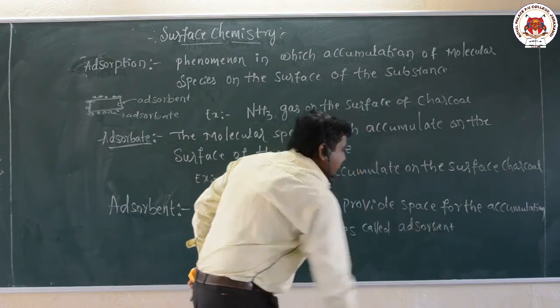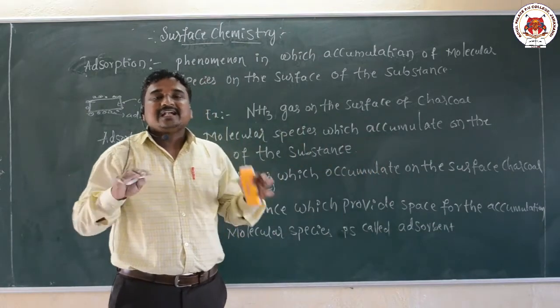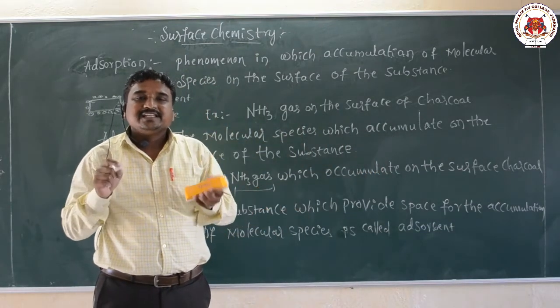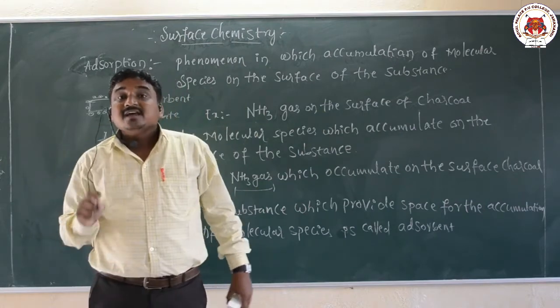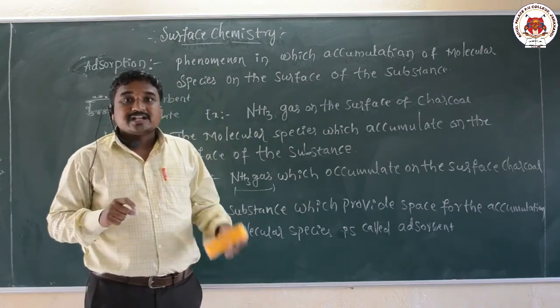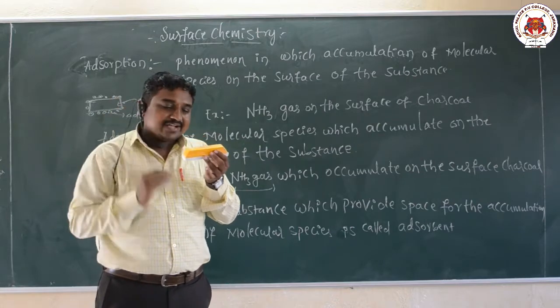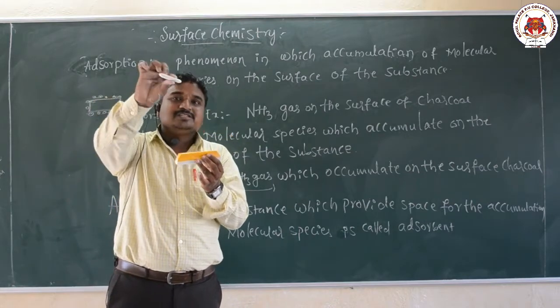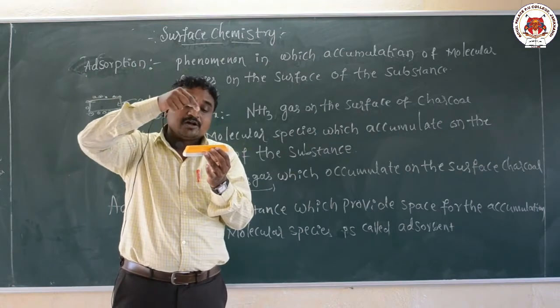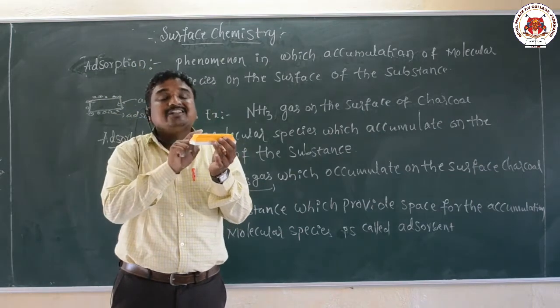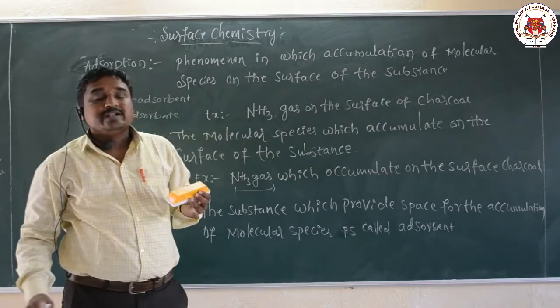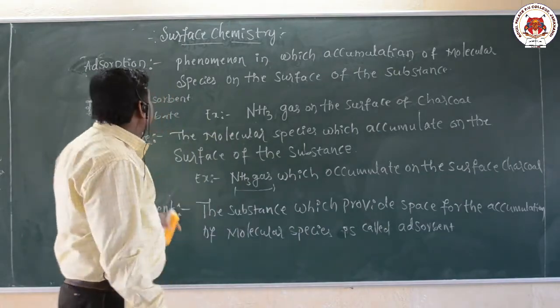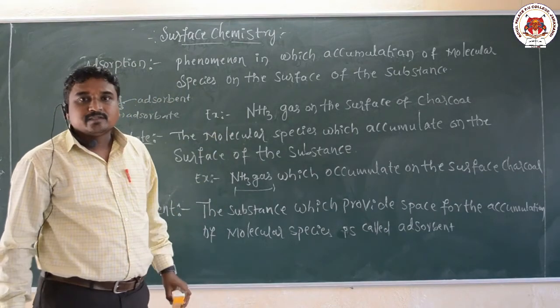So dear students, adsorbate and adsorbent are a part of the adsorption process. Adsorption is defined as the phenomenon of accumulation of adsorbate on the surface of the adsorbent. That phenomenon is called adsorption.